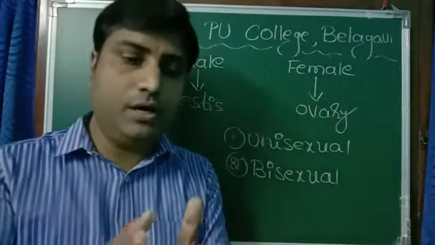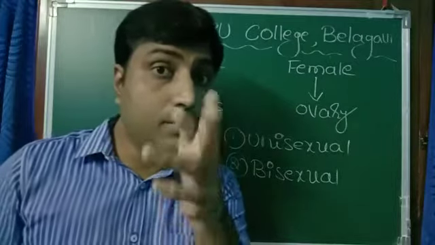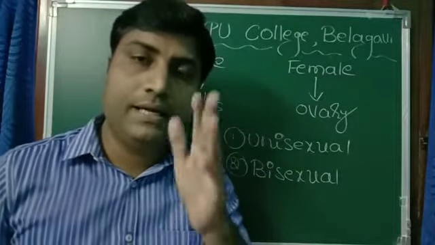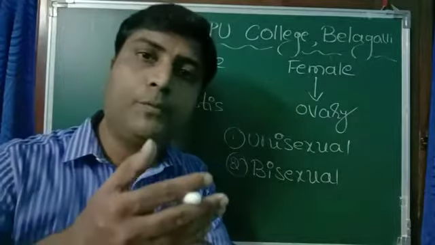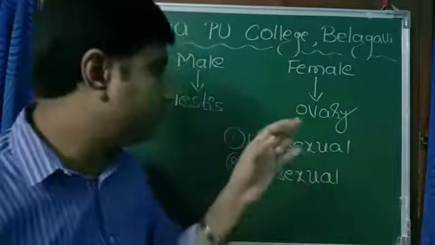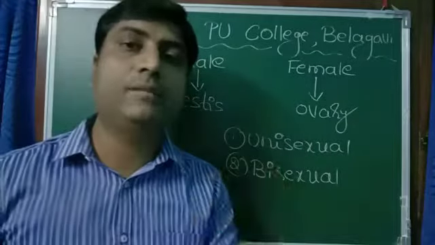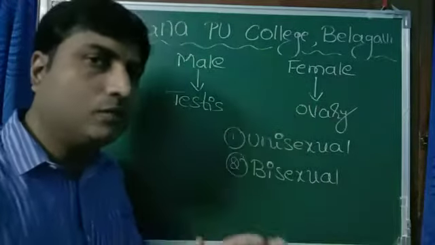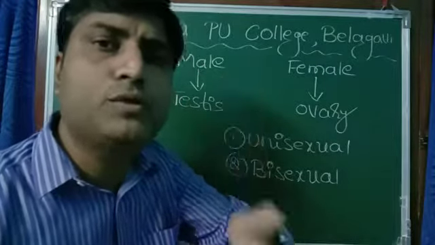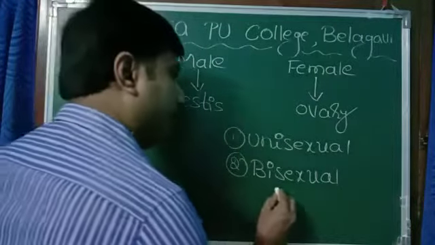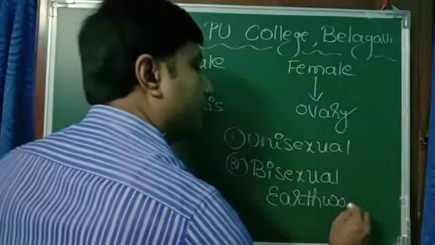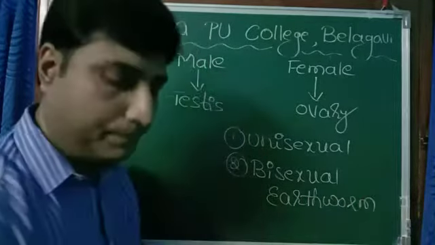Bisexual means a single organism can produce male gamete as well as female gamete. It has both male reproductive organ as well as female reproductive organ. The best example for bisexual animal is earthworm. In earthworm there is nothing called male and female. Each earthworm is capable of producing male as well as female gamete. So earthworm is the best example for bisexual reproduction.